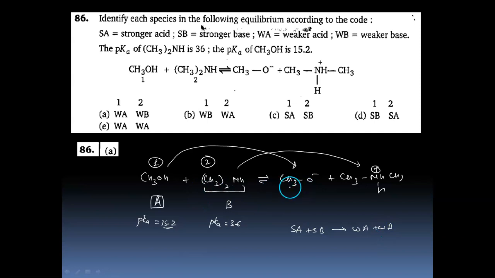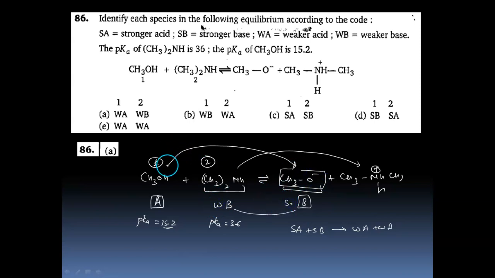Okay, for the backward direction, this CH3O minus is accepting the H plus, so it is acting like a base. So we have to compare these two bases. So definitely it has a negative charge, right? So this will be a weak base, this will be a strong base.